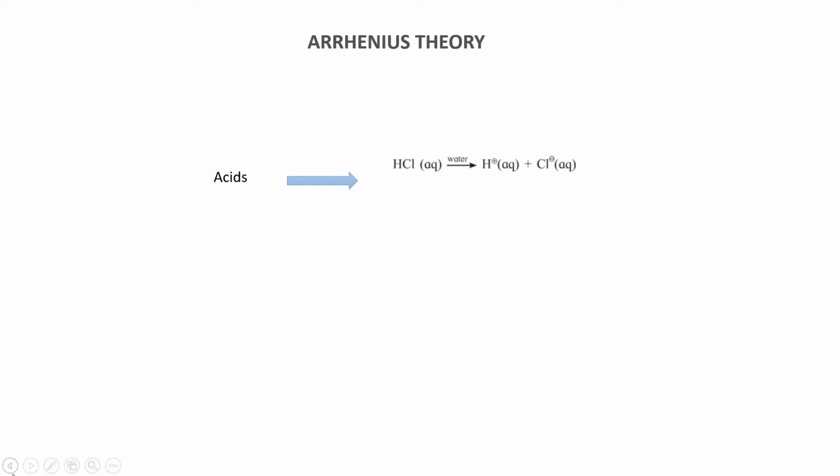Here you can see that HCl, when dissolved in water, dissociates into its respective ions and gives H+ ions in the aqueous solution, indicating acidic behavior according to the Arrhenius theory.